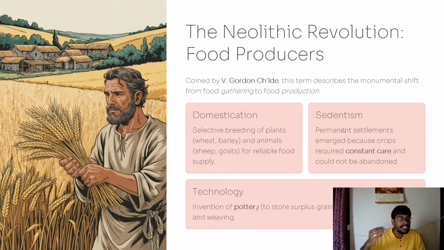And sedentism. They always looked for permanent settlement, because they started cultivation. When they started cultivation, automatically they needed permanent settlement. So in the Neolithic age, people looked for more permanent settlement, better than in the Mesolithic age. And technology: they invented pottery to store surplus grain, polished stone tools, and weaving. Weaving was innovated during the Neolithic age, and people started preparing pottery for preserving food. All these innovations came in the Neolithic age only.